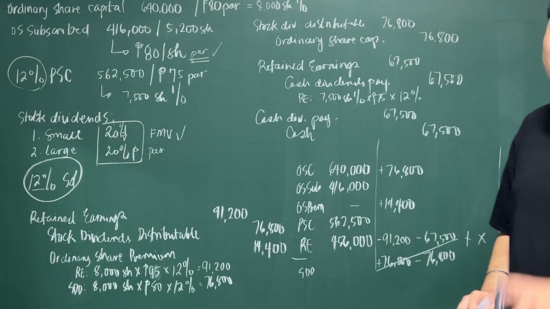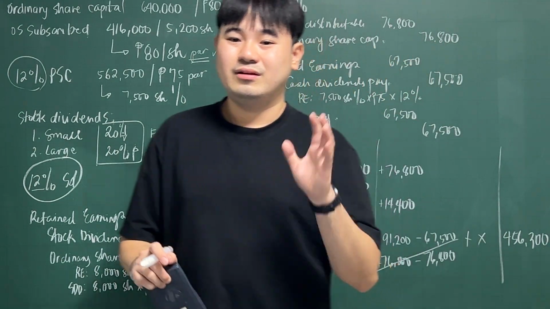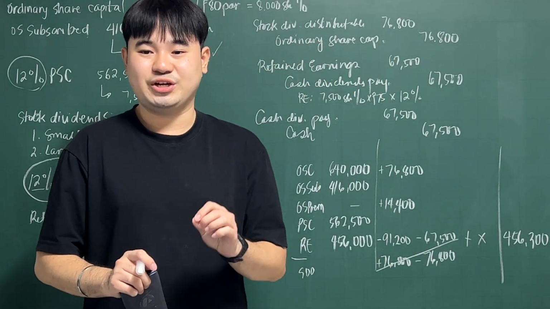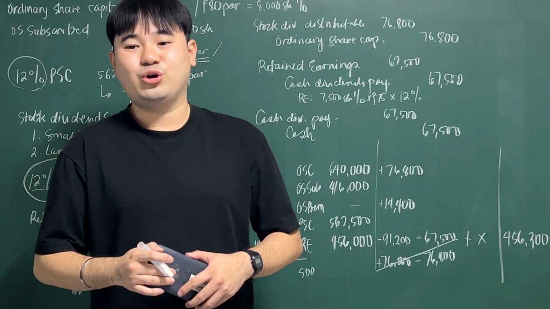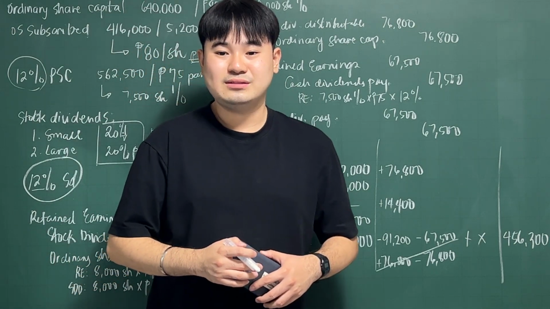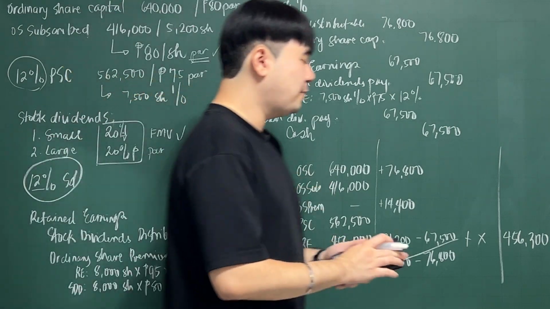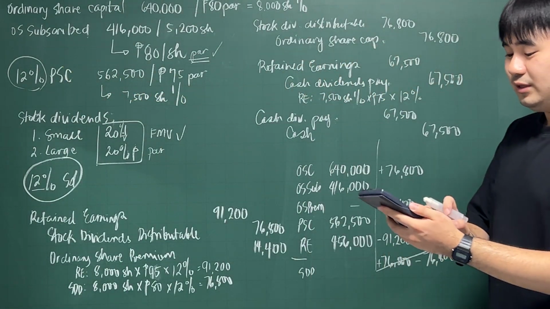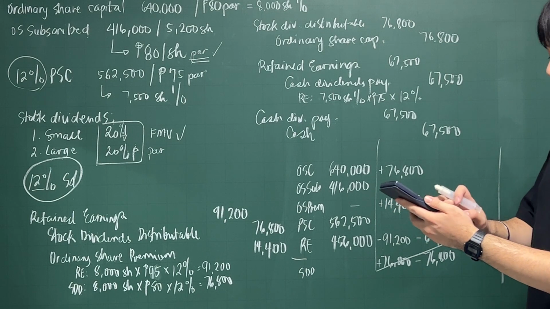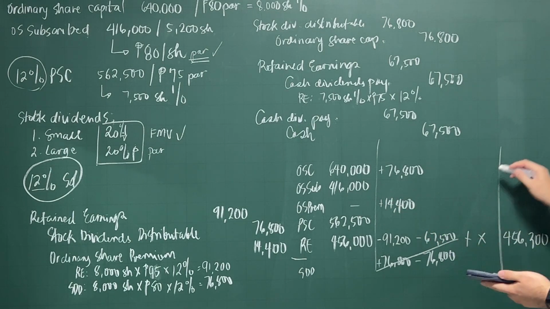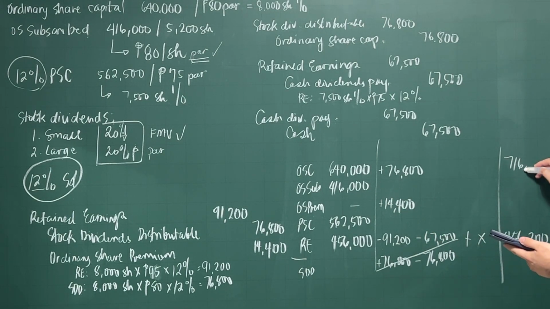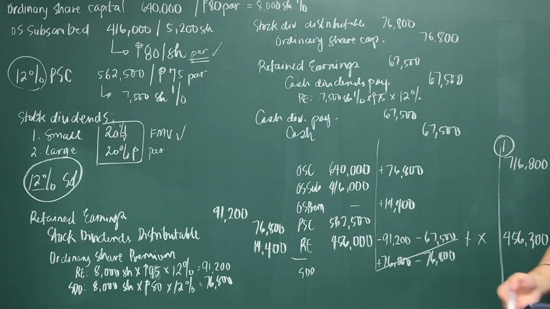We are now ready to answer your questions. Number 1, the amount of ordinary share capital to be presented on the December 31, 2023 statement of financial position is basically only this one. Okay? So 640,000 plus 76,800, 716,800. This is the answer for number 1.